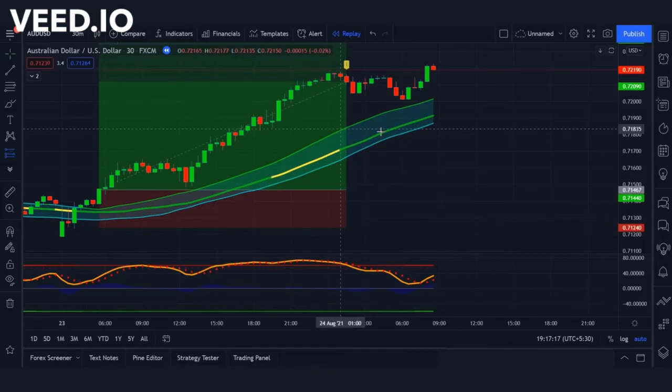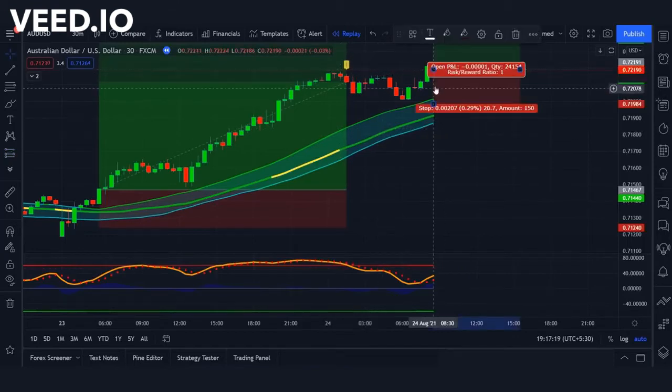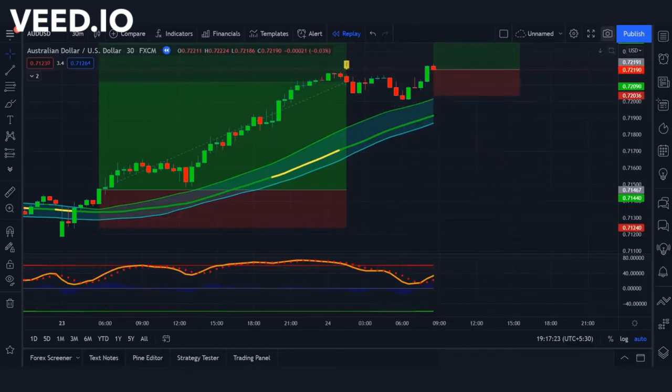Now we will see the third method using which you can execute your trade, and using it is very simple. First you have to look for the middle line of the Bollinger Bands, which should be green in color for a buy trade. We will see the indicator at the bottom. It should come down near the zero level and turn back upwards. As you can see now, the situation is created, so here we will execute our trade, and we will set our stop loss at the bottom line of the Bollinger Bands.